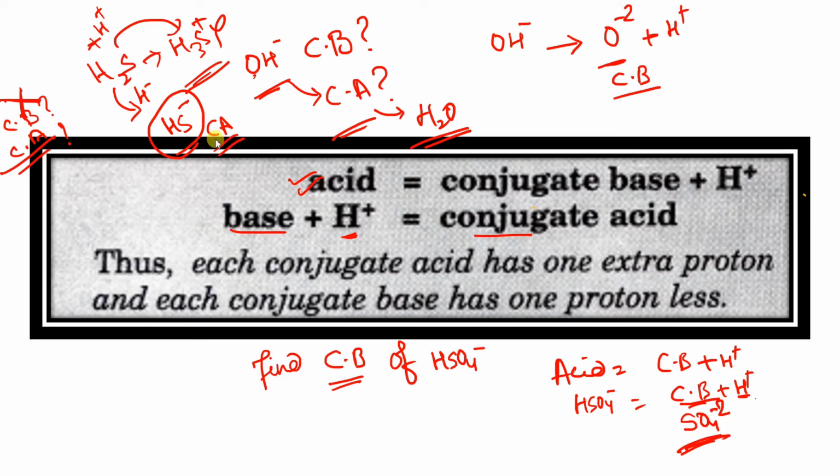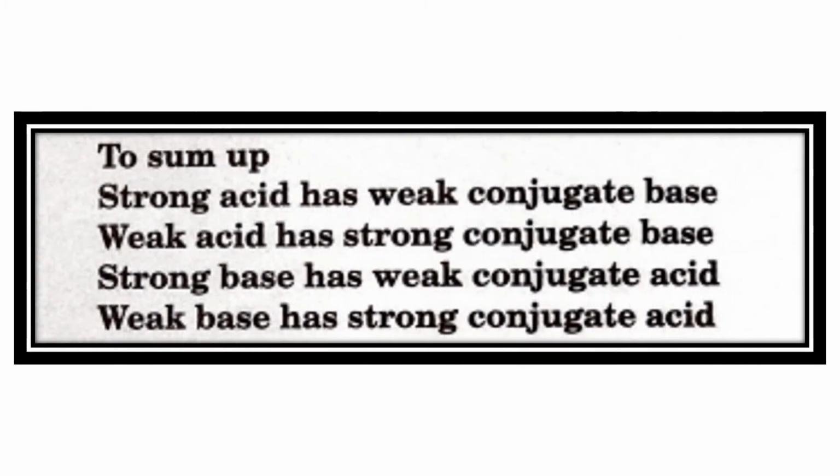Any doubt? Clear? Okay, now move to the next thing, that is, to sum up. The strong acid has a weak conjugate base. A weak acid has a strong conjugate base. This is again going to be a very important point. Strong acid will have a weak conjugate base. Weak acid will have a strong conjugate base. Similarly, strong base will have a weak conjugate acid and weak base will have a strong conjugate acid. Just reverse. Got it?